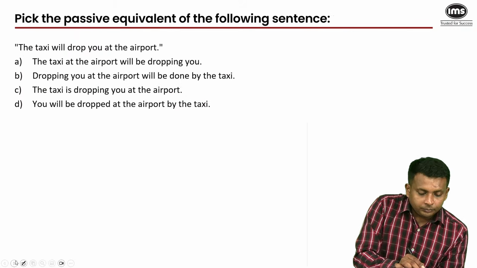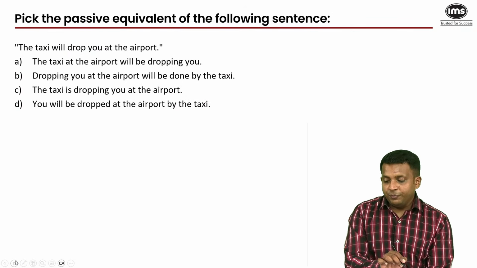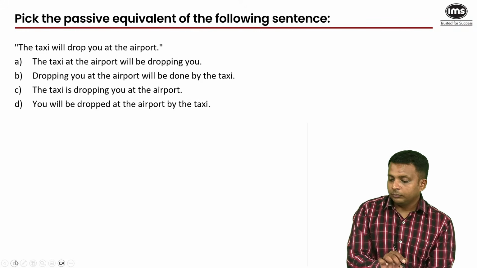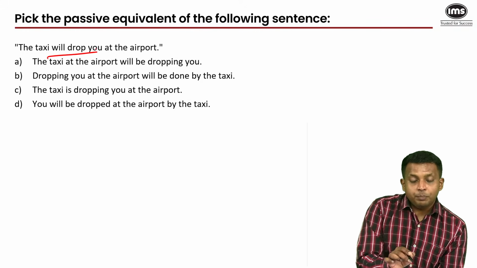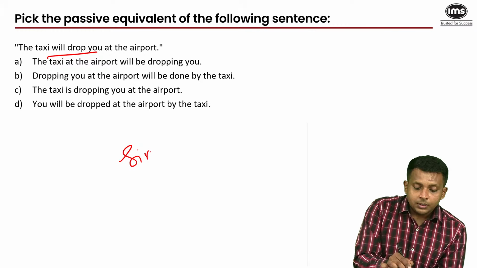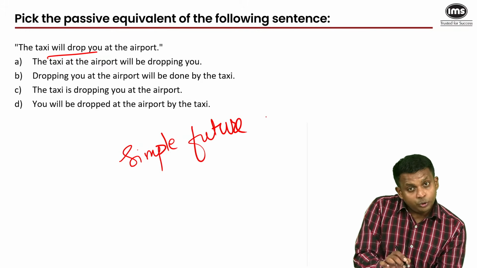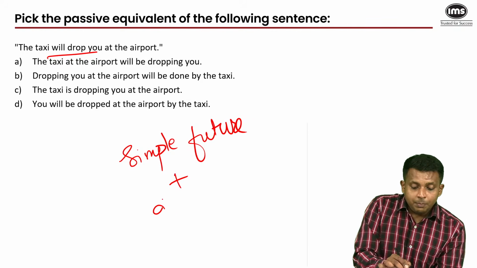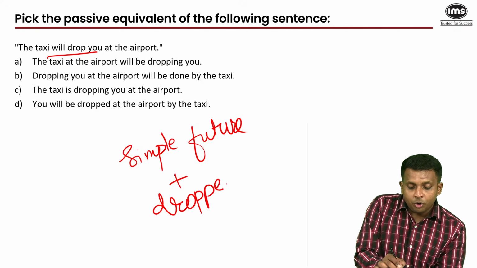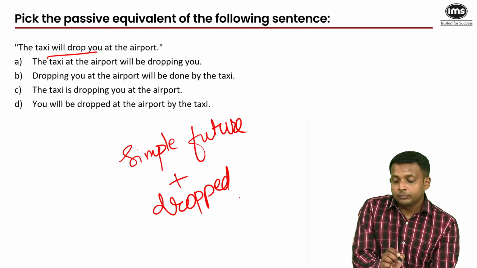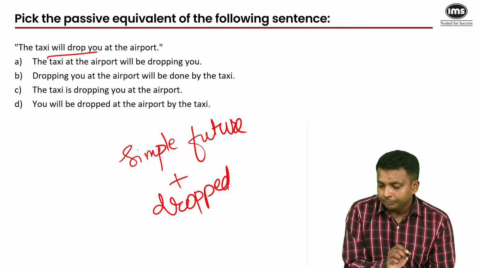Next, passive. Will drop. Simple future. So the verb to be in the simple future plus the past participle of the main verb dropped. What's the answer?